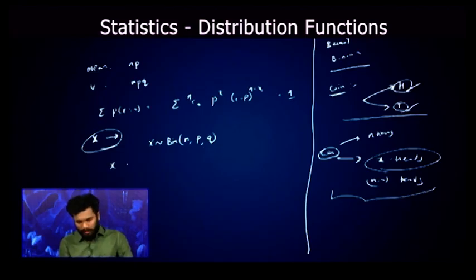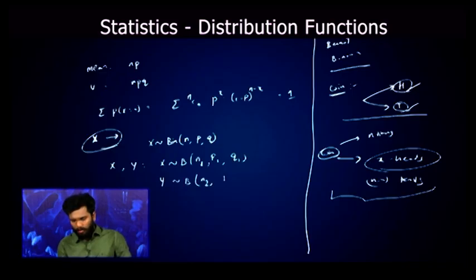Now let us consider two random variables x, y. X is following binomial with n1, p1 and q1, and y is also following binomial distribution with n2, p2 and q2.